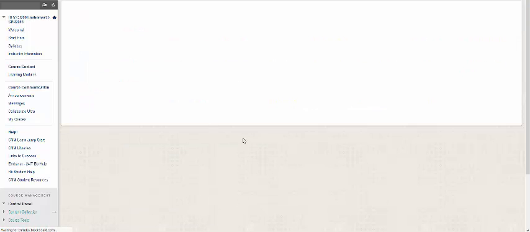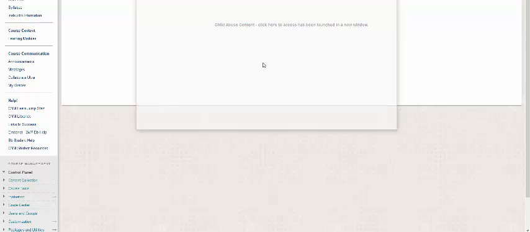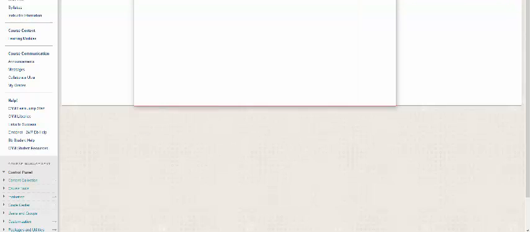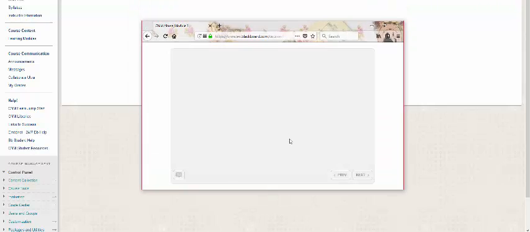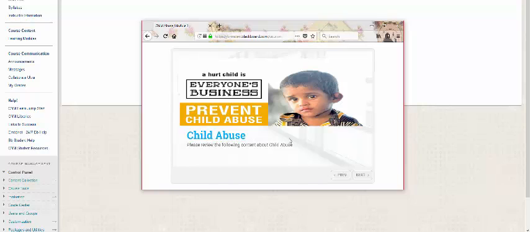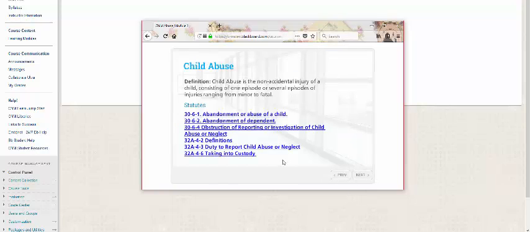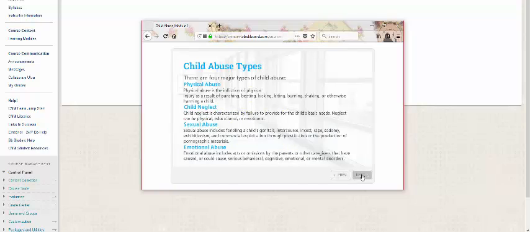So I'm going to walk you through what one of these are. You may be prompted to update Flash for this, and if so, you just click on whatever prompt it asks, and then you click on allow. So the content appears in this little separate area. It's got navigation tools in the corner, so you can read through what everything is and then navigate forward or backward depending on how you're progressing. These are hyperlinks to the full content of the statutes with a definition. Once you've thoroughly read all of those, click on Next.